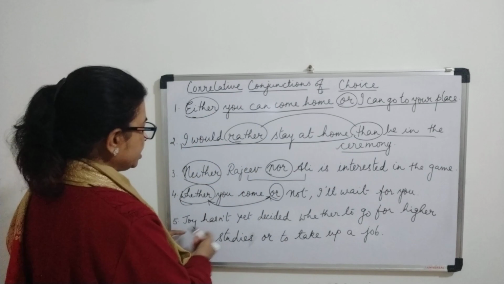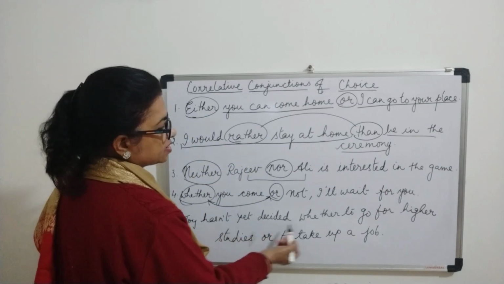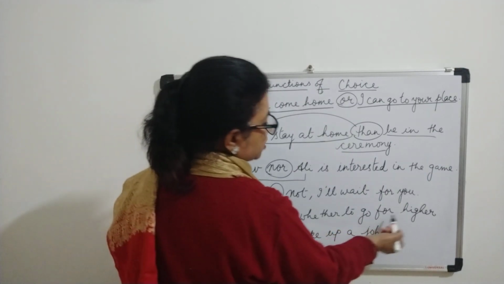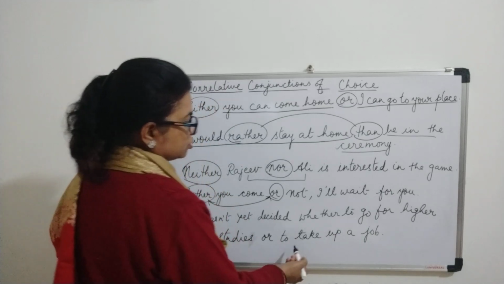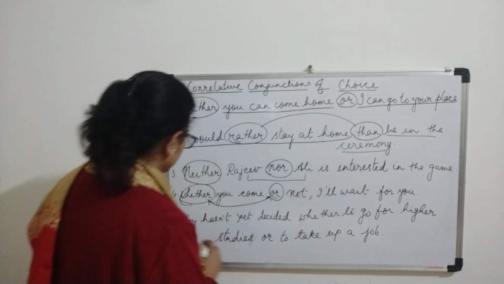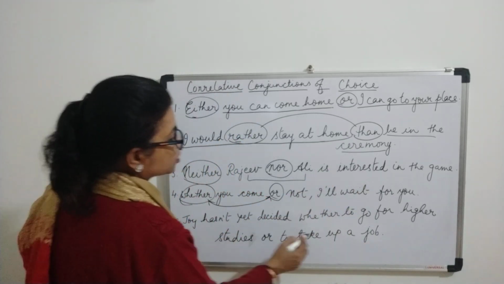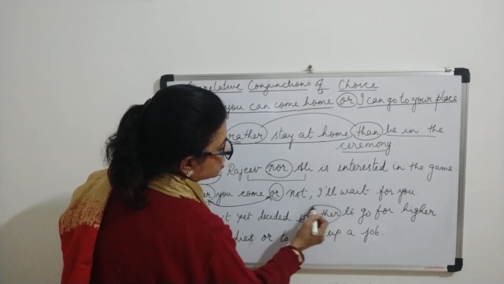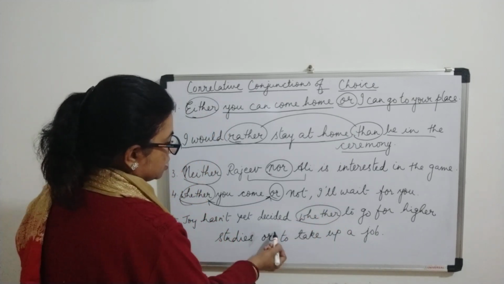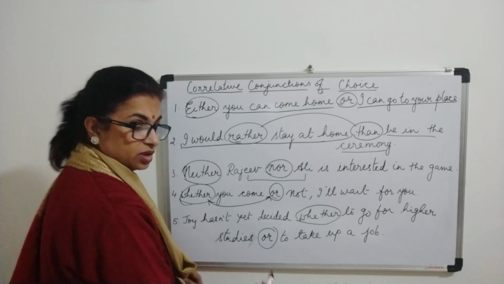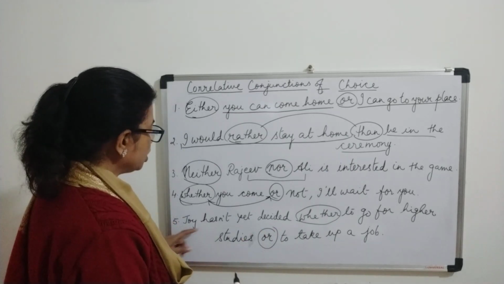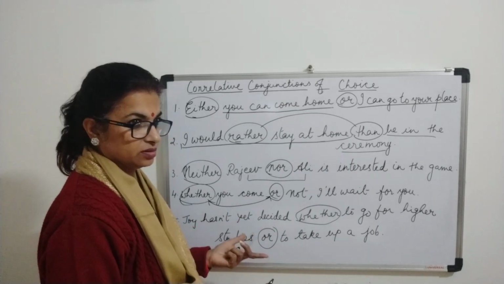Now here, Joy hasn't yet decided whether to go for higher studies or to take up a job. Now, Joy hasn't yet decided whether. Okay, whether or. These two are your conjunctions. Now Joy hasn't yet decided what?